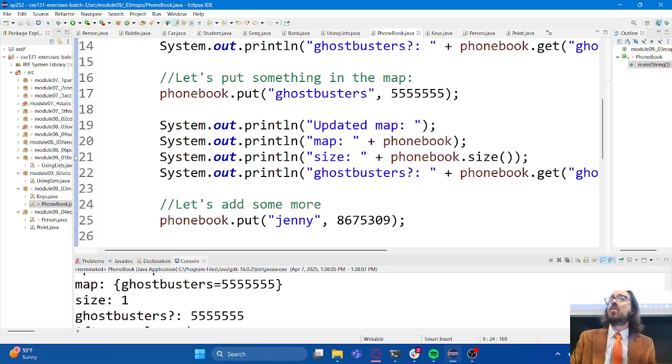But comparing the equality for objects, now these are more complex than just a single digit, right? Objects contain instance variables, and so it gets to be a little bit more confusing in terms of what it means for two objects to be equal to each other. As it turns out, there's two different ways that we use to check for equality between objects, but they mean two slightly different things.